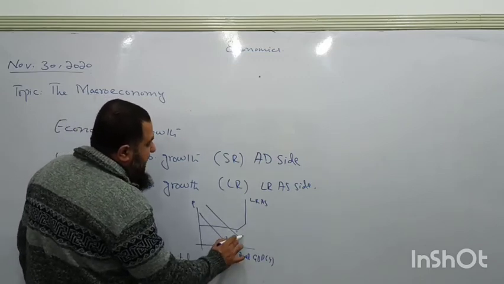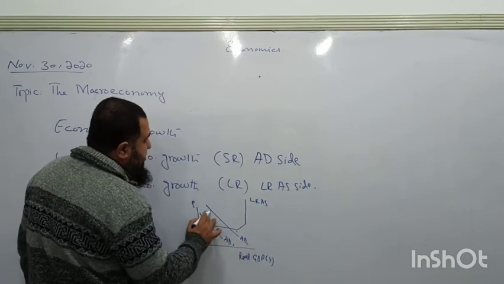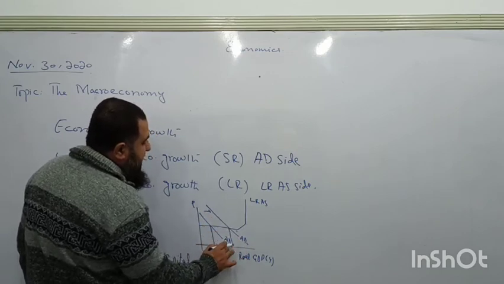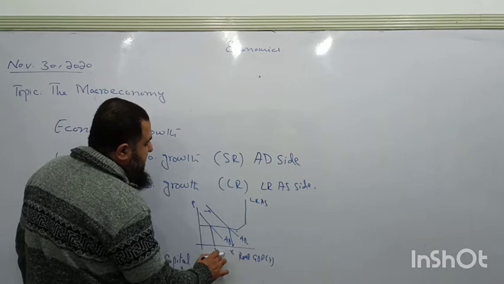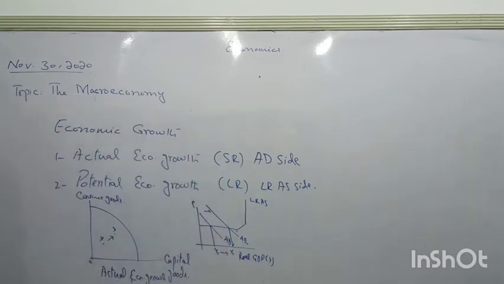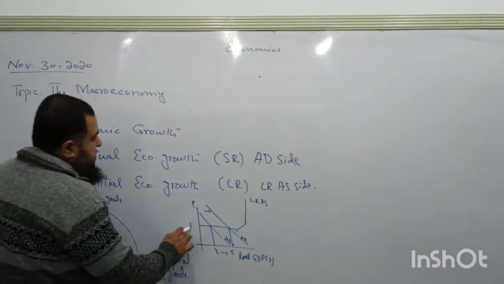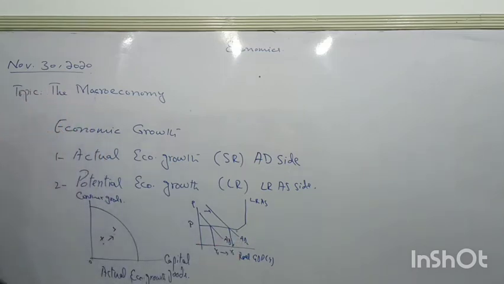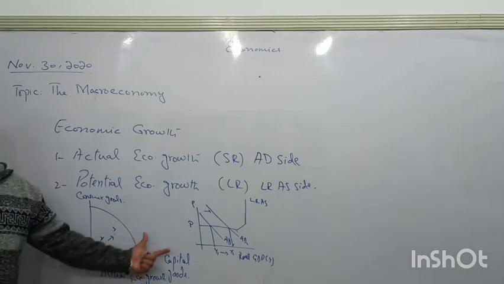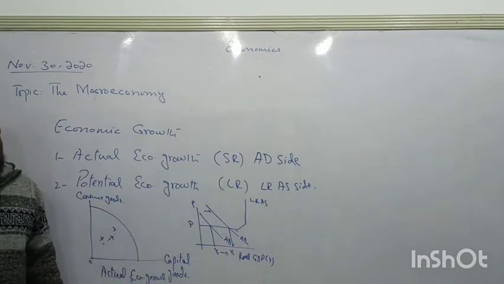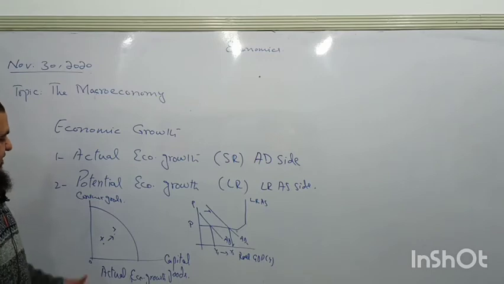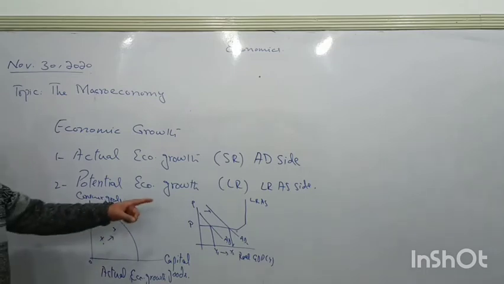So when aggregate demand is increasing towards the right, the real GDP increases without changing the price level, according to Keynesian economic thought that the aggregate supply curve is horizontal. So prices are not changing but real GDP is increasing. We say this is the actual economic growth which is taking place, when we are utilizing the existing resources to produce more goods and services, and this is the aggregate demand side.